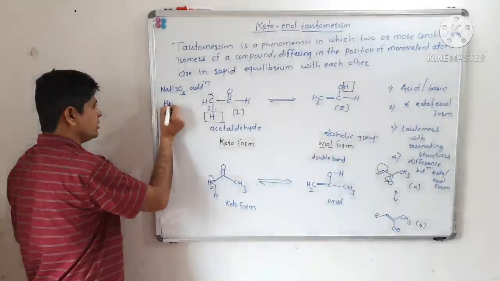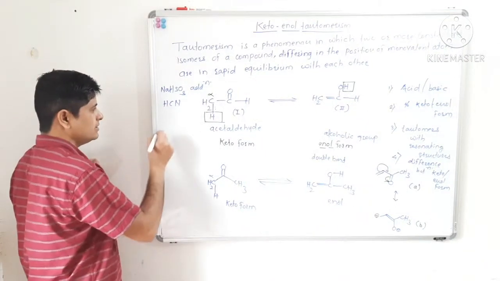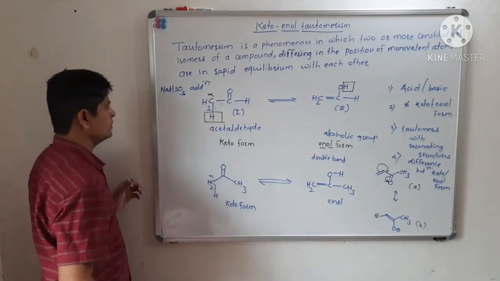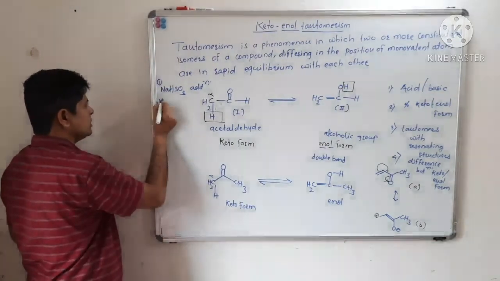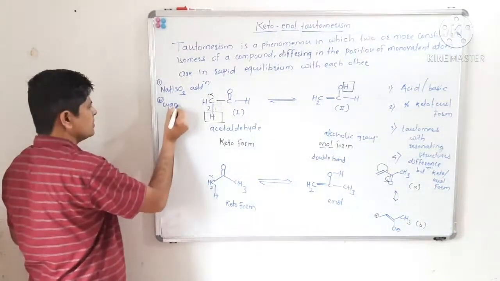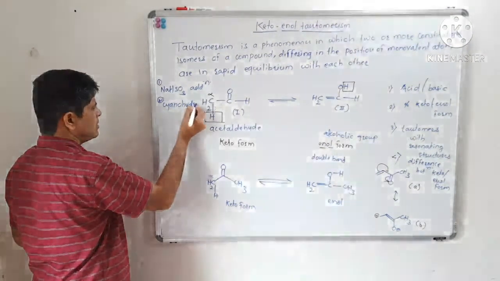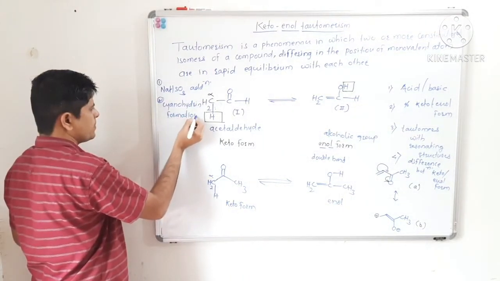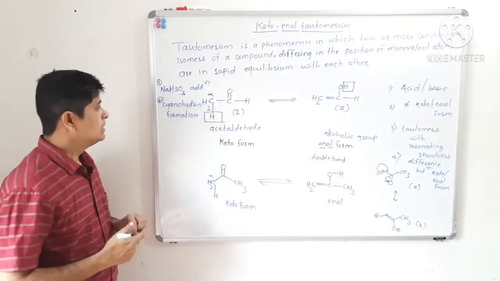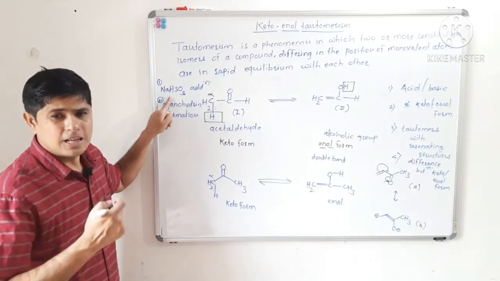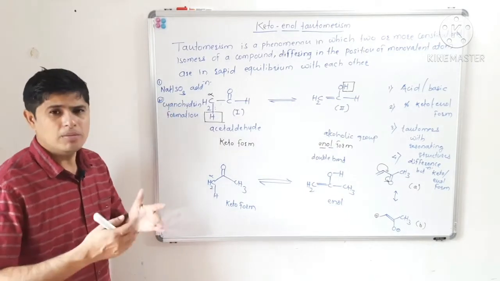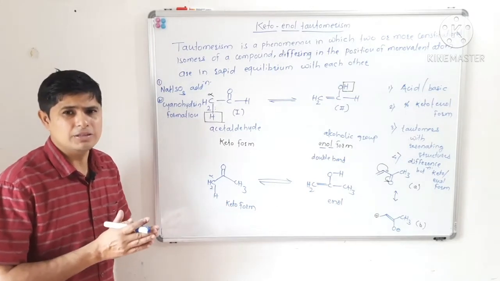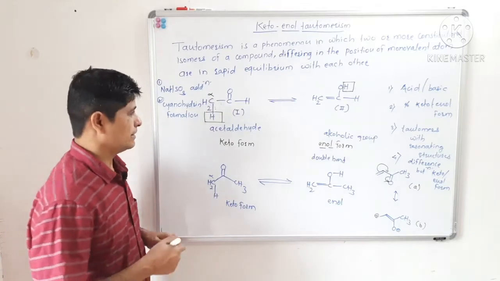It can form cyanohydrin, that is, reaction with HCN. So the keto form can undergo a bisulfite addition reaction, and can undergo reaction with hydrogen cyanide to form cyanohydrin.